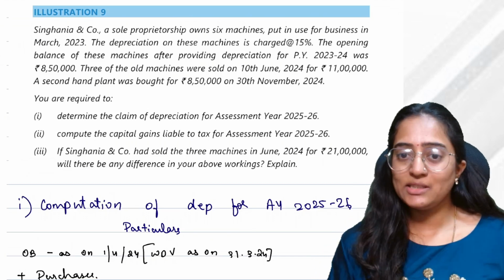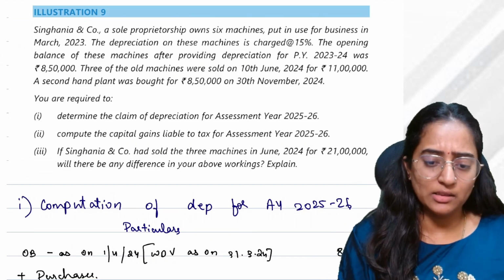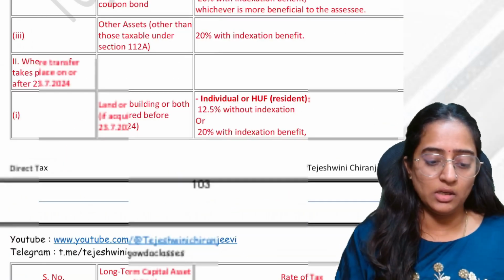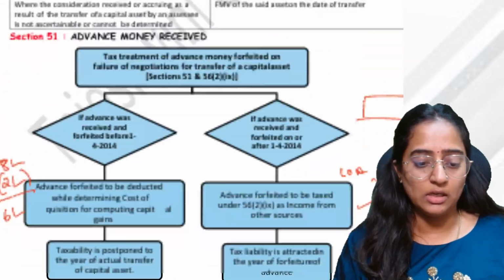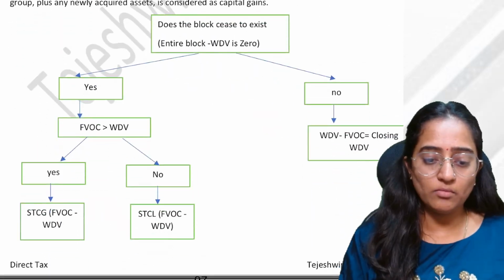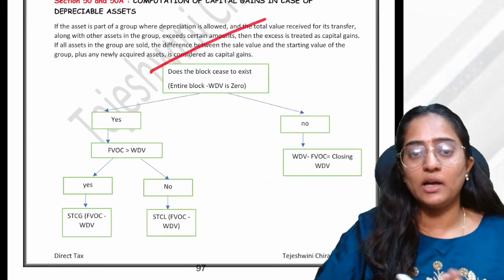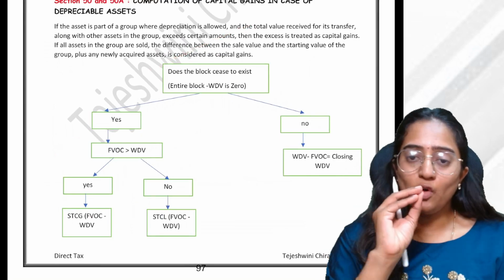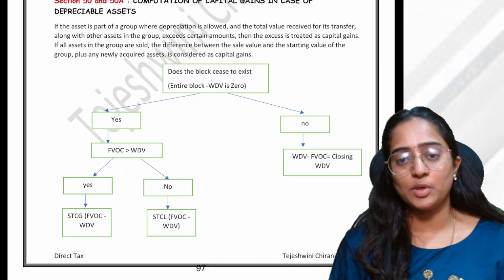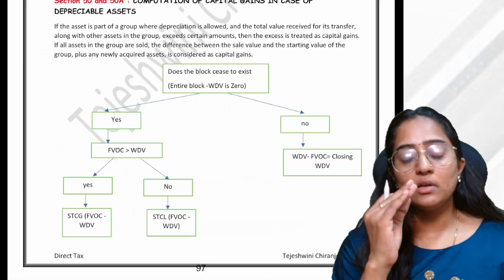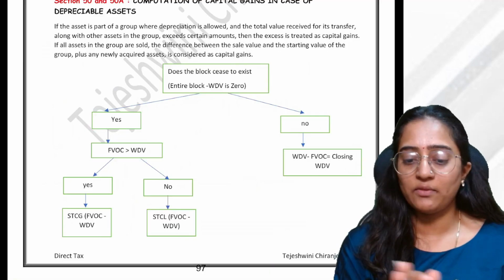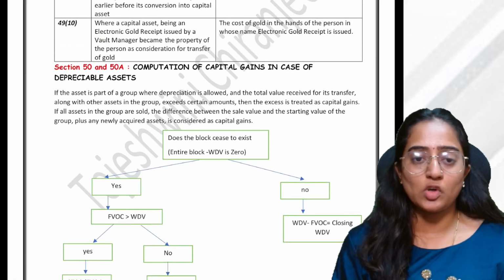So now let's look into this illustration 9, people. Before understanding this question of illustration 9, let's look into the provisions of illustration 9, whatever is concerned, so that the solution becomes easy. Now, the concept which is covered is with regard to depreciation. See, if you are selling a depreciable asset, some fellow came, he asked you to sell the depreciable asset, you said okay. Always remember, a depreciable asset will always be a short-term capital gain only. It will never be a long-term capital gain. It is always what? Short-term capital gain.